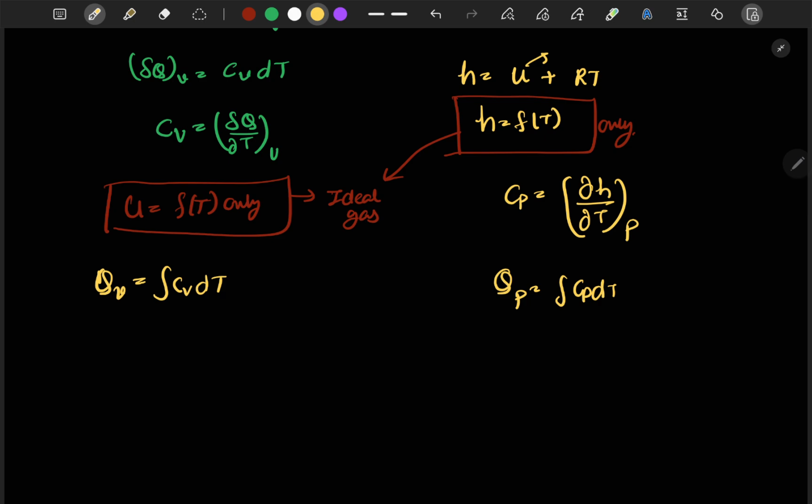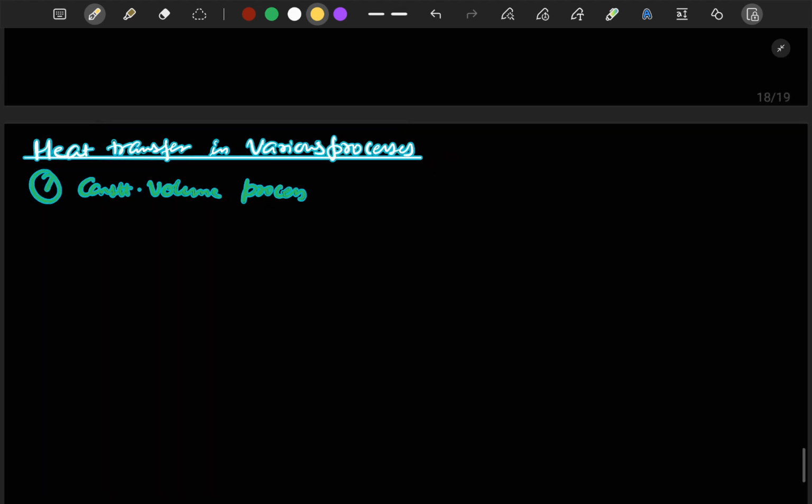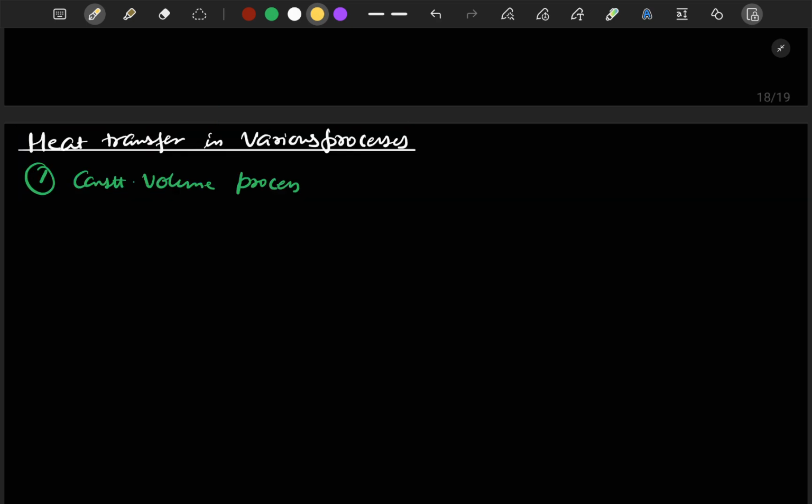So after discussing these both terms, we can next move to the derivation of heat transfer equations for various processes. Okay, so let's start. Heat transfer in various processes. First we will start with the constant volume process.